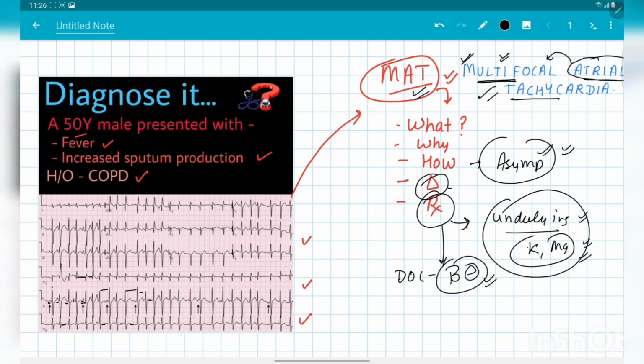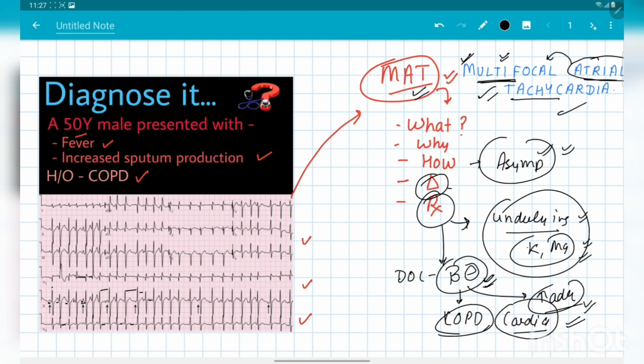Do you remember we have discussed about the theory of increased automaticity, and in increased automaticity due to the increase in adrenergic stimulation, and due to this increase in adrenergic stimulation, the multiple foci are developing inside the atria. So these beta blockers suppress this adrenergic stimulation and basically relieve the symptoms, and relieve this multifocal atrial tachycardia. But we should be cautious about the use of beta blockers in cases of COPD and also the cardiac diseases. In cases of COPD, it can basically precipitate bronchospasm, and in the cardiac diseases, cardiac decompensation can increase more. So we should firstly rule out the presence of COPD and other cardiac diseases before the use of these beta blockers.